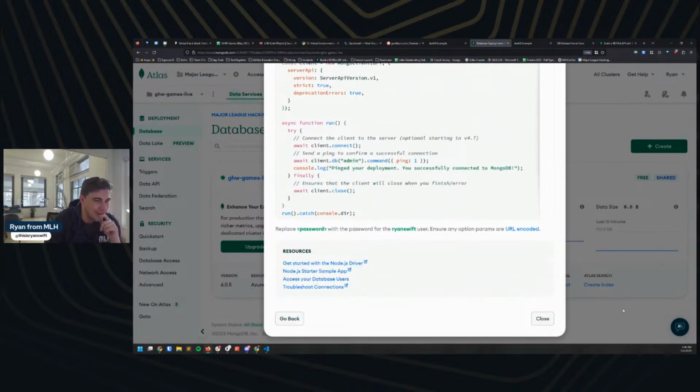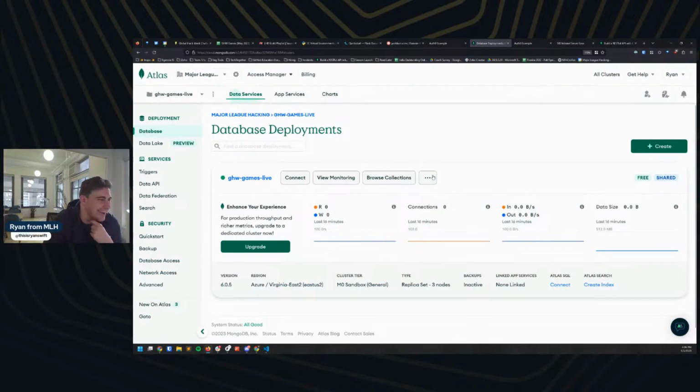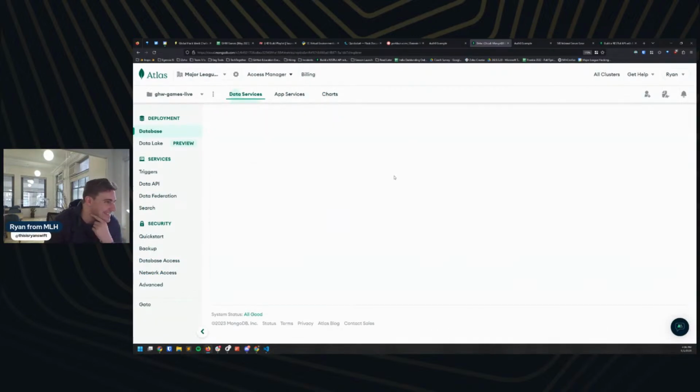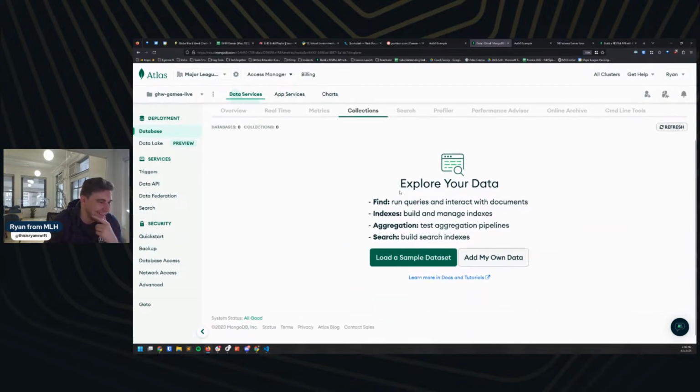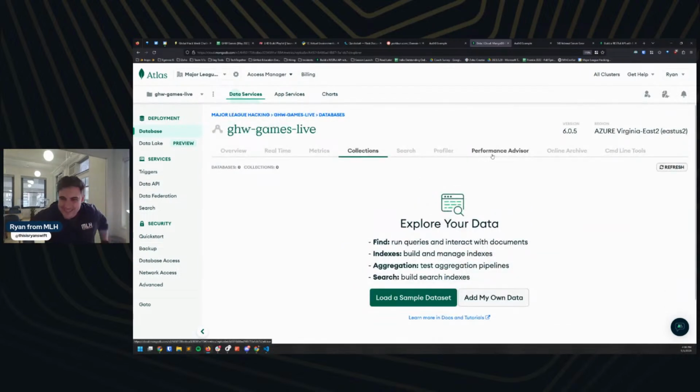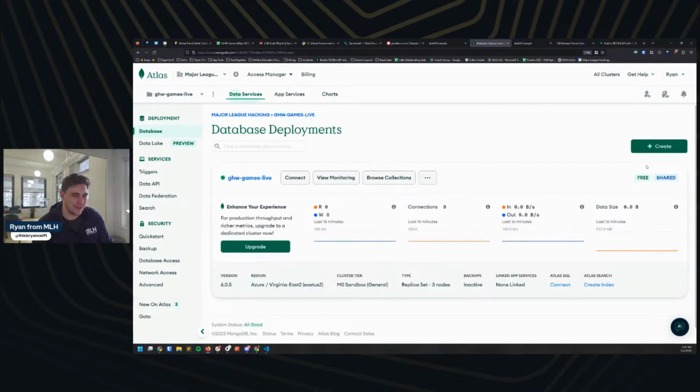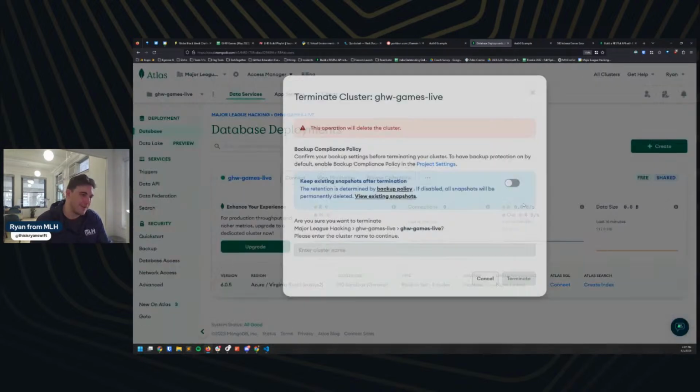I am worried about that password because I was a dummy and did not save it in real time. You're the only user at the moment in your code. Yes, yeah. There's no DBs or collections though. I don't think I need to set one either. Just in the interest of making sure that it's not that password, I'm going to cheat a little, and I'm going to try and terminate this again.